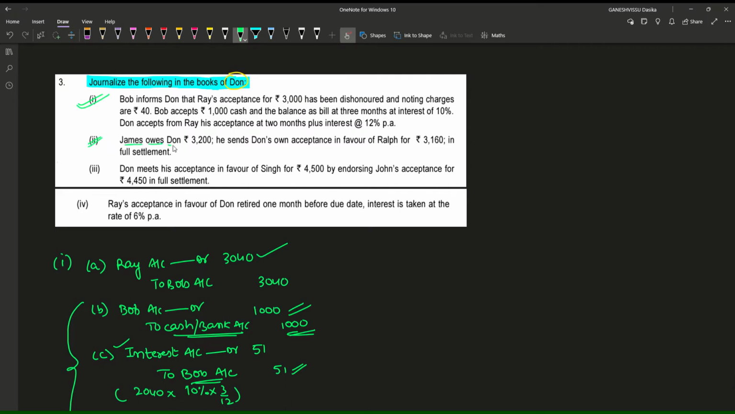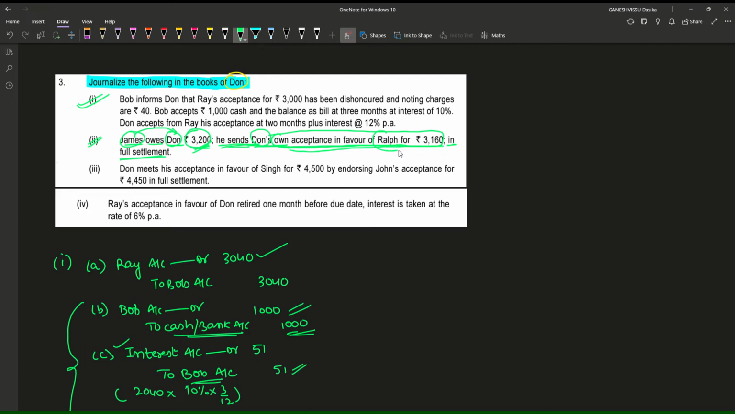James owes Dawn rupees 3,200. He sends Dawn's own acceptance in favor of Ralph for 3,160 in full settlement. You understand this? James owes Dawn rupees 3,200. That means James is liable to pay Dawn rupees 3,200. He sends Dawn's own acceptance in favor of Ralph for 3,160. What does it mean?